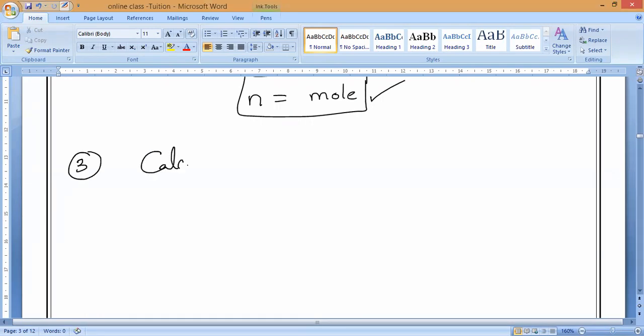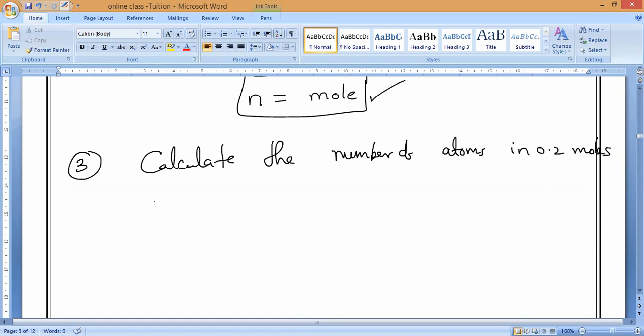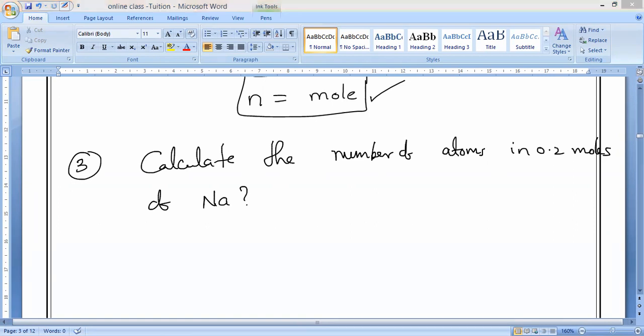Calculate the number of atoms in 0.2 moles of sodium. What is this, Pradosh? 0.2 moles of sodium.